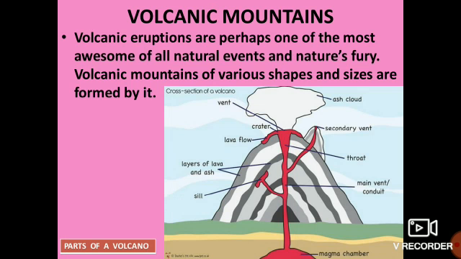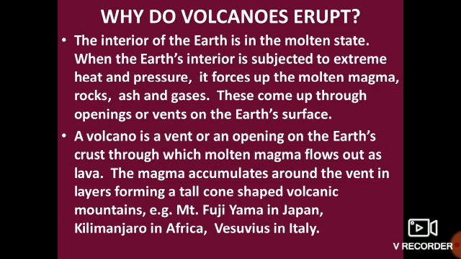Awesome, and all natural events have natural fury. Volcanic mountains have various shapes and sizes to form. See, when the lava comes out, this is the ash cloud. Sometimes the lava comes out on the earth's surface also to form the volcanic mountains. So how, or why, do the volcanoes erupt?